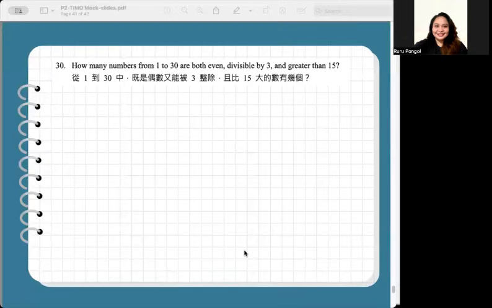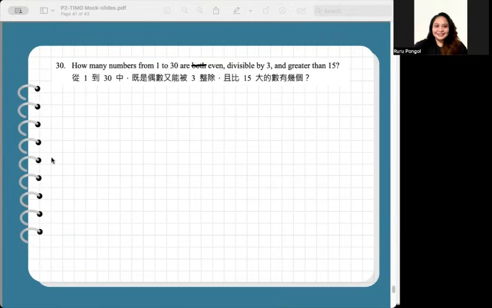Last item, number 30. How many numbers from 1 to 30 are both even, divisible by 3, and greater than 15? So in number 30, let me just correct the word both. Don't mind the word both in number 30, and let's read it again. How many numbers from 1 to 30 are even, divisible by 3, and greater than 15?